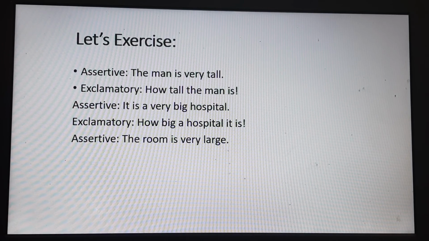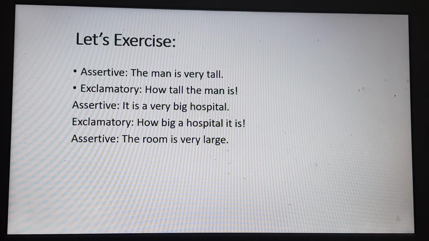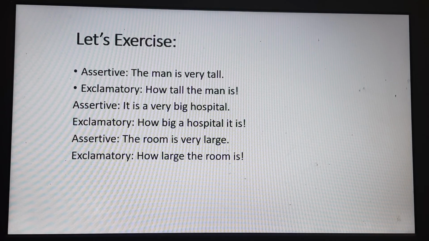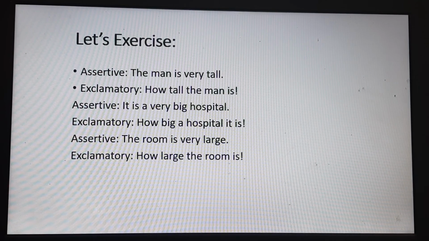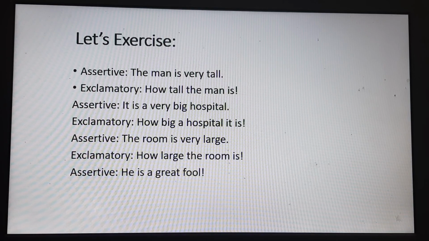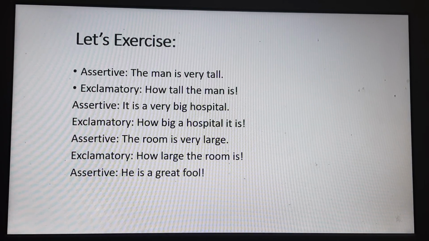Next example. The room is very large. How to change this sentence? You know how to change it. Okay, dear boys? So the answer is how large the room is. Here you see, he is a great fool.